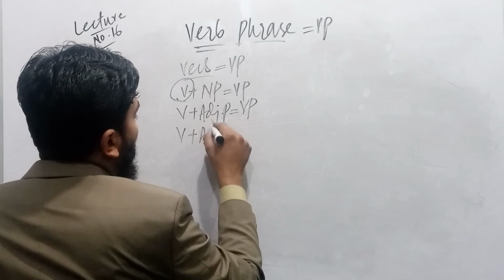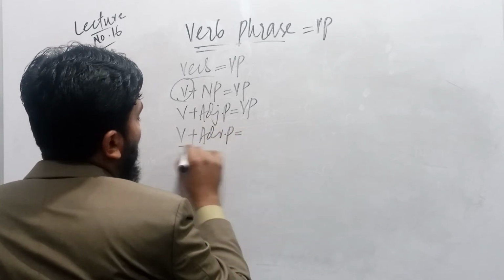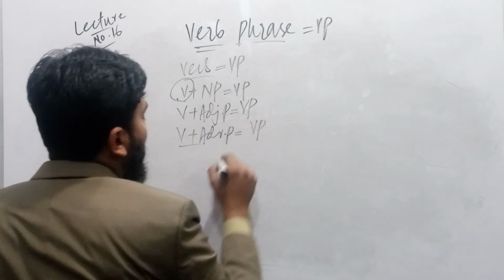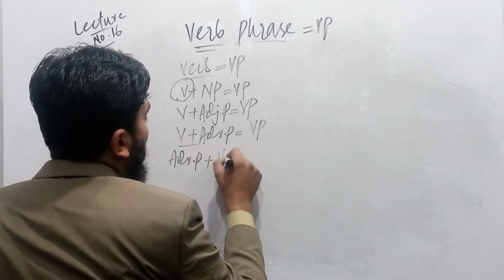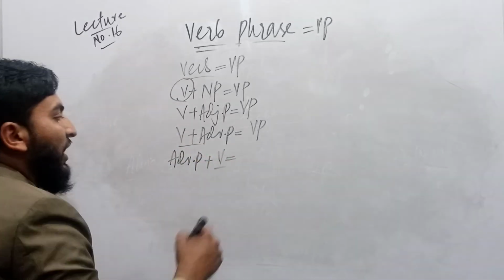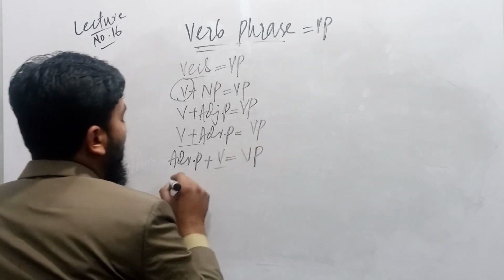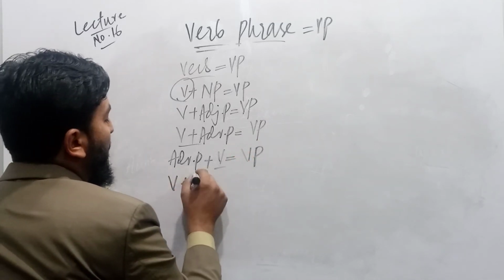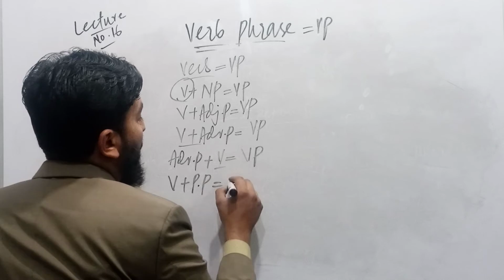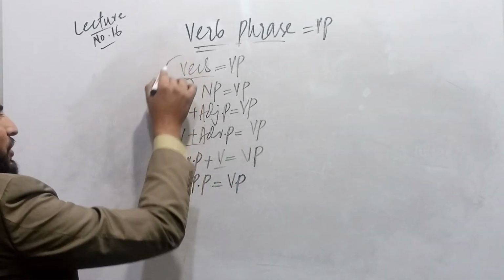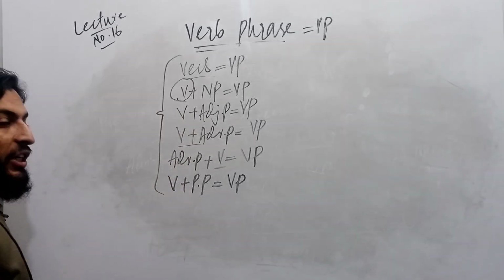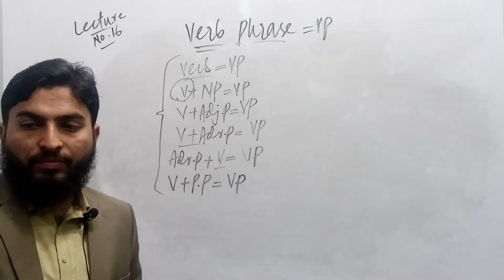Verb plus adverb phrase, considering verb as head. Adverb phrase plus verb, considering verb as head, is called verb phrase. Then verb plus prepositional phrase, considering verb as head. These are some structures that we have already discussed.